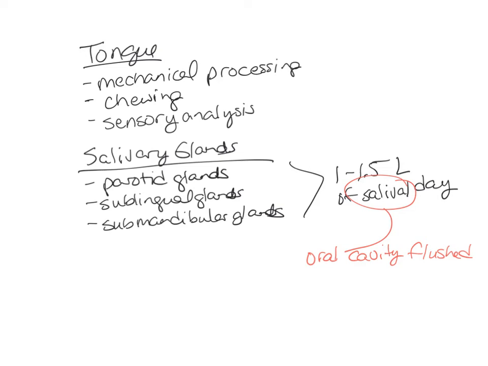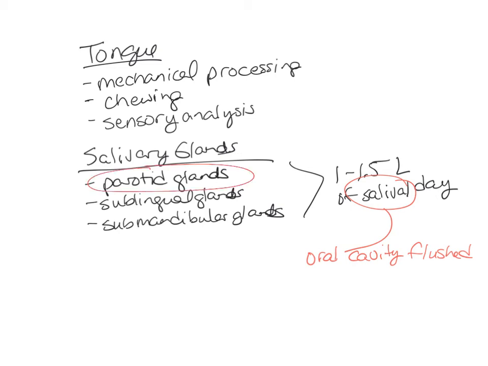Bacterial populations are going to multiply if you have less saliva. So with any medications, or in elderly people, they have decreased salivary secretions. They're actually going to have a higher bacterial population count, and that's going to make them susceptible to dental caries or cavities. Each of the salivary glands produces a slightly different kind of saliva.